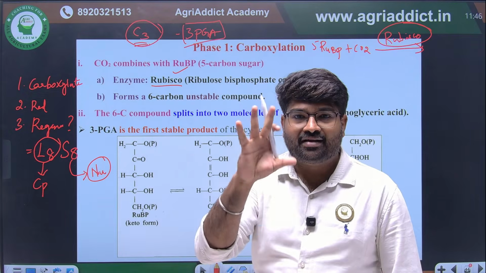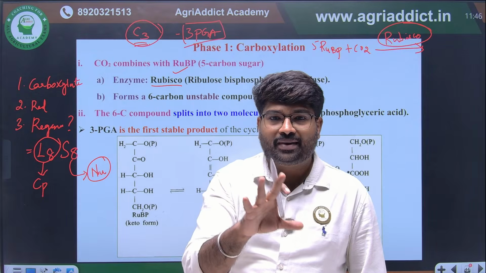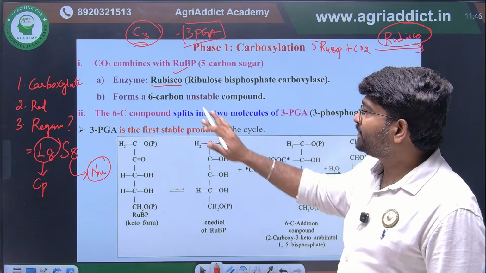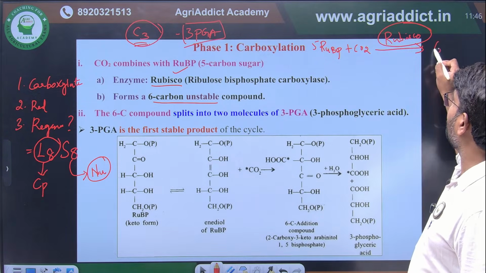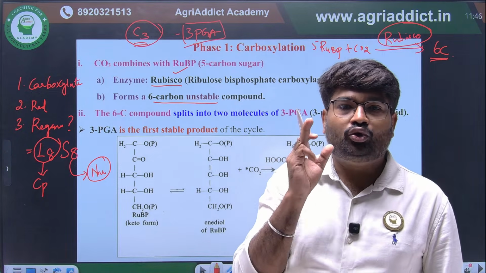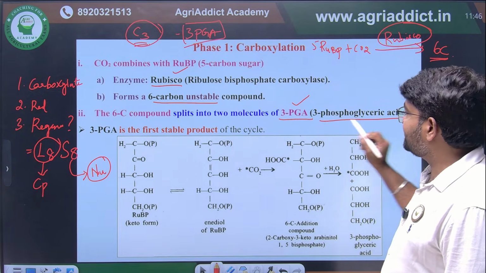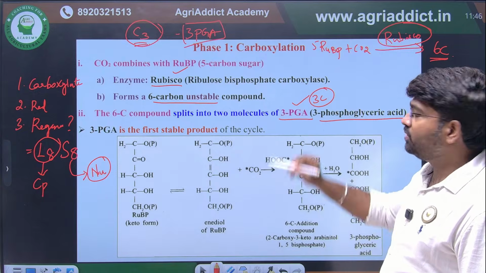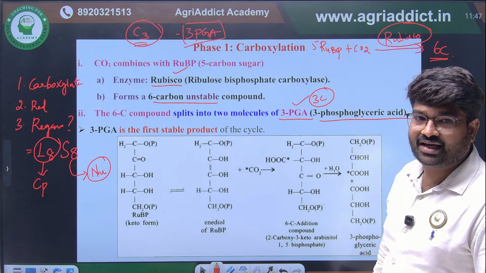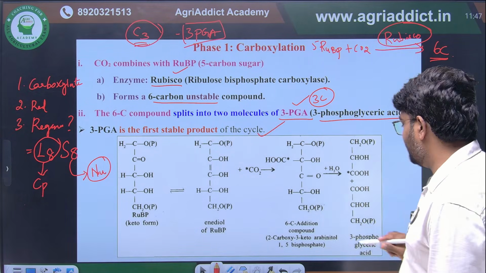So now it is clear. First carbon dioxide will bind with RuBP, ribulose 1,5 bisphosphate, by the action of Rubisco. You see here, the enzyme is Rubisco. First it will form a 6 carbon unstable compound. This 6 carbon unstable compound will be degraded to form 2 molecules of a 3 carbon compound, that is 3-PGA, 3-phosphoglyceric acid. This is the first 3 carbon compound formed in the C3 cycle. This is the key point, this is the question they are going to ask. 3-phosphoglyceric acid is the first stable product of the cycle. I hope this is clear.